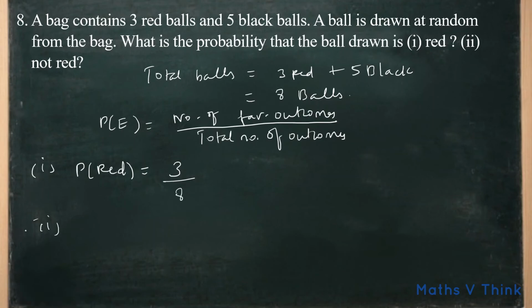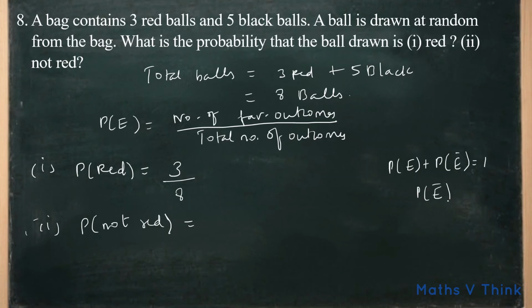Now second one is we need to find probability of not red. We know probability of an event plus probability of not an event is equal to 1. So probability of not an event is equal to 1 minus probability of event. So here our event is getting red.